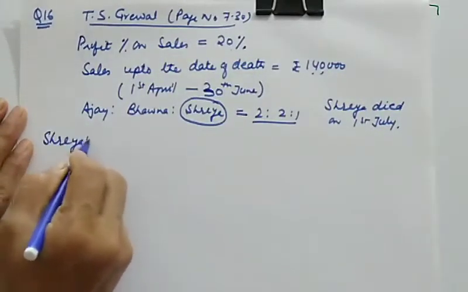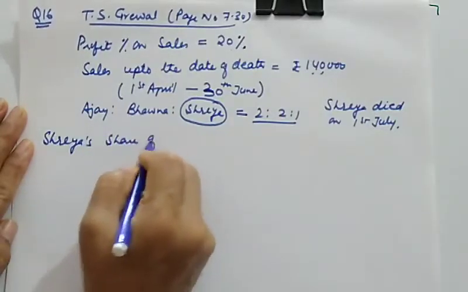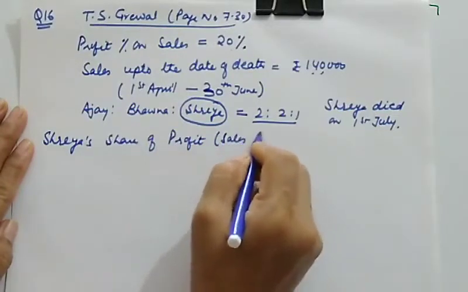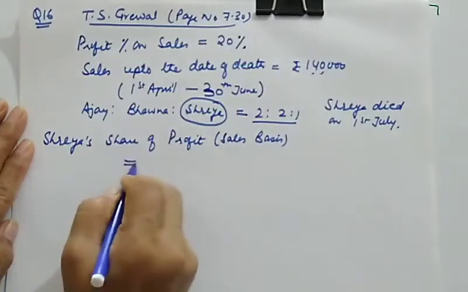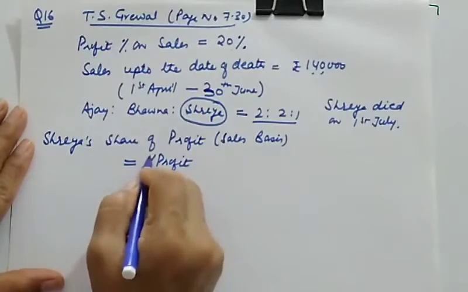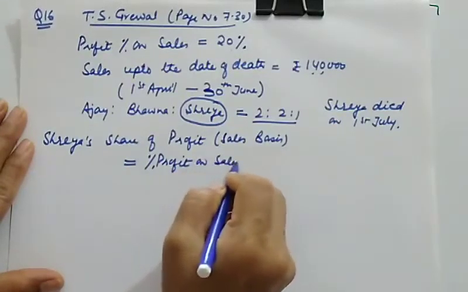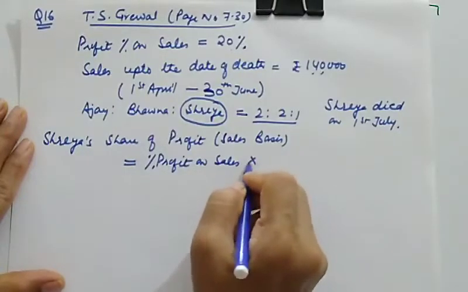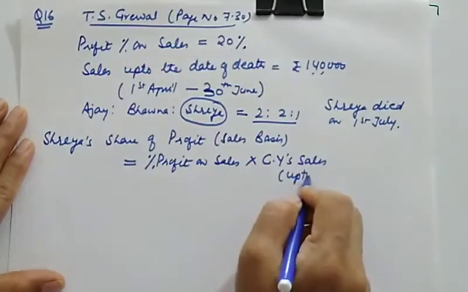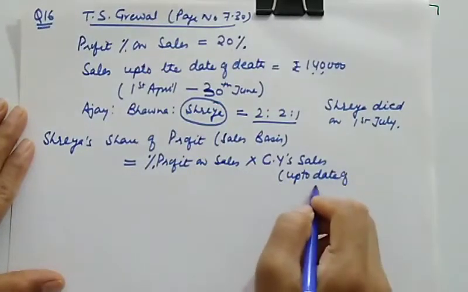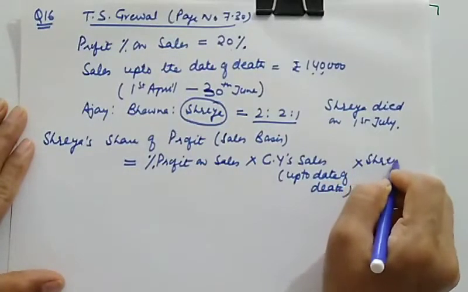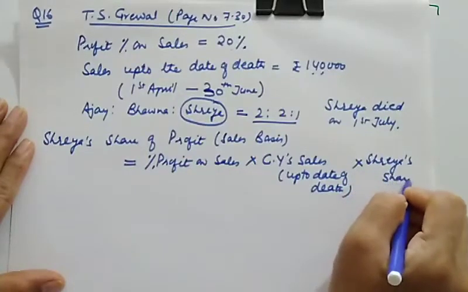Shreya's share of profit based on sales basis will be equal to percentage of profit on sale multiplied by current year's sale, that is up to the date of death, multiplied by Shreya's share or deceased partner's share.